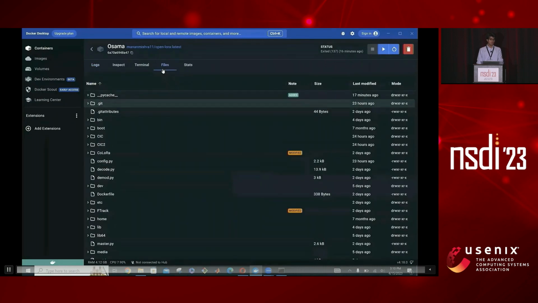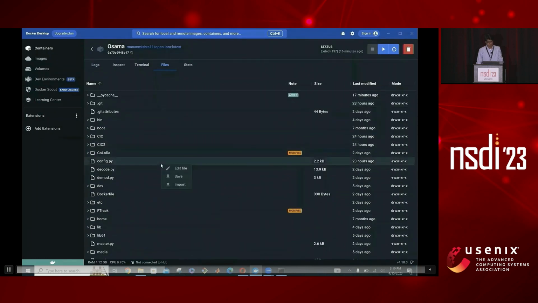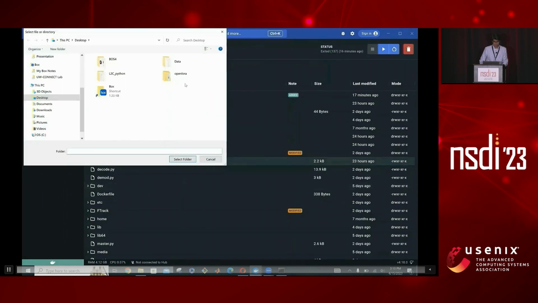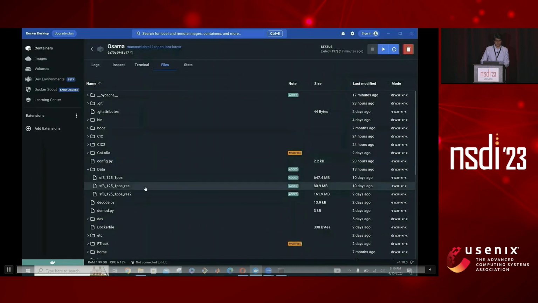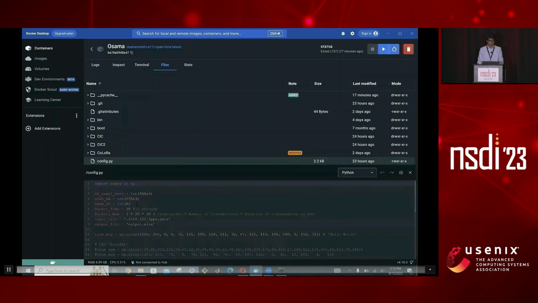Under the file section, we start off by first importing the data set that we have just downloaded. So I will be importing the data set that I have for the indoor scenario that I just downloaded. Once it is there, the second data set is the one that I'll be using for this demo video. We will then first go to the first block of OpenLoRa, which is the config.py block. Within this, the first 5 parameters specify the parameters for the LoRa signal, and the values for these parameters can be found in the README file.